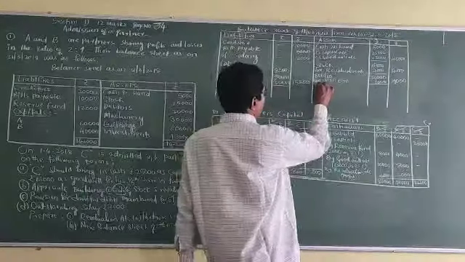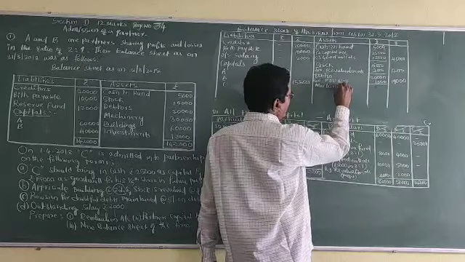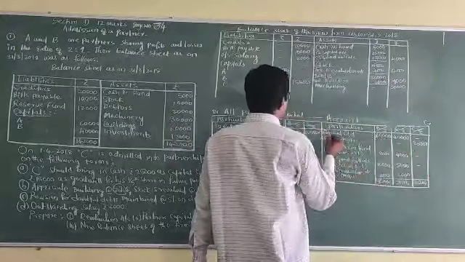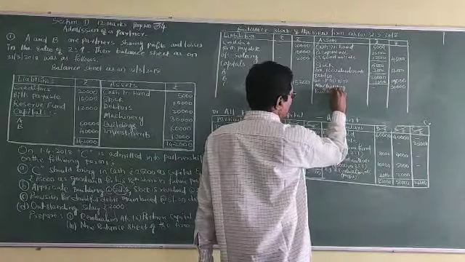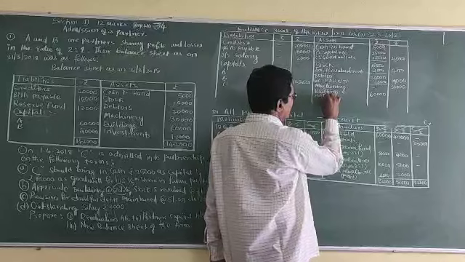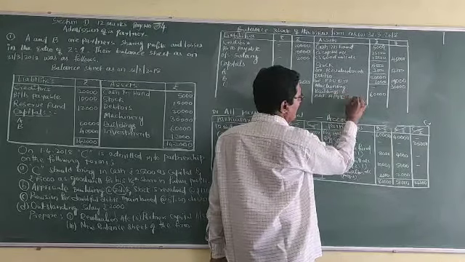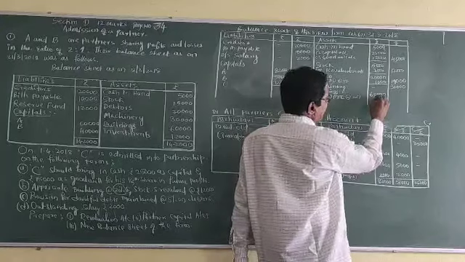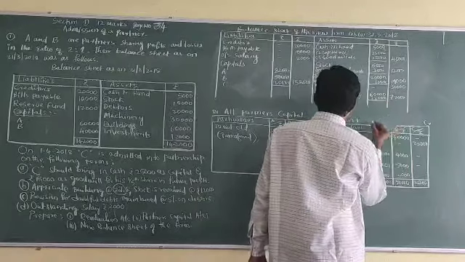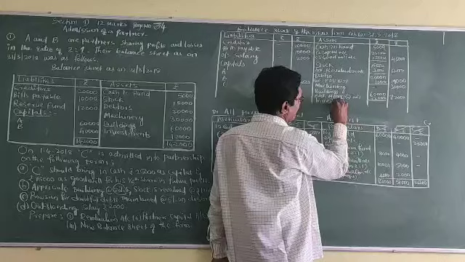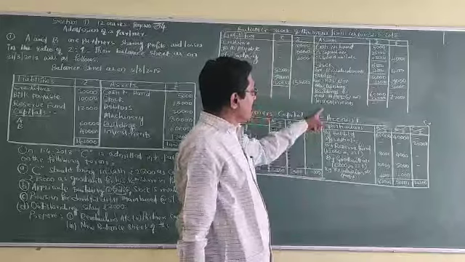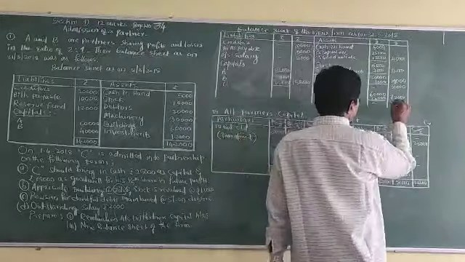Next, machinery: no adjustments, directly write in the outer column 30,000. Buildings 60,000 is there, and appreciation at the rate of 20% is in the revaluation account credit side, so 72,000. Lastly, investments, that is 12,000.